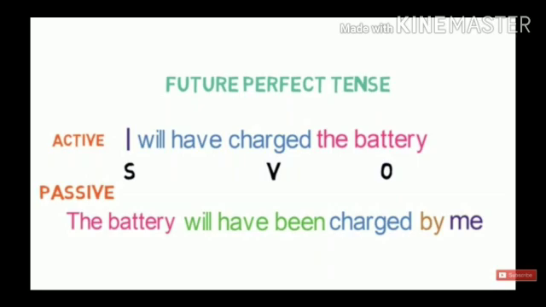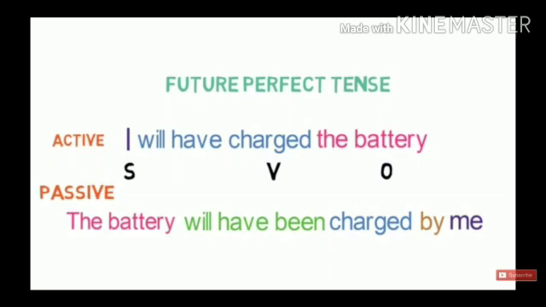Now another tense is future perfect tense. First of all, recall the rule of future perfect tense. What do we use in future perfect? In future perfect tense, we use will have or shall have plus verb third form. So in active it is given, I will have charged the battery.